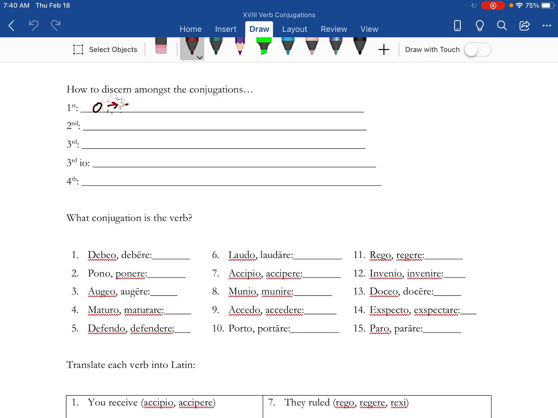First conjugation is O to ARE. Second is EO to ERE, with the long mark over that E. Third is O to boring ERE. Third IO is IO to boring ERE. And fourth is going to be IO to IRE. Alright, that arrow's bothering me.